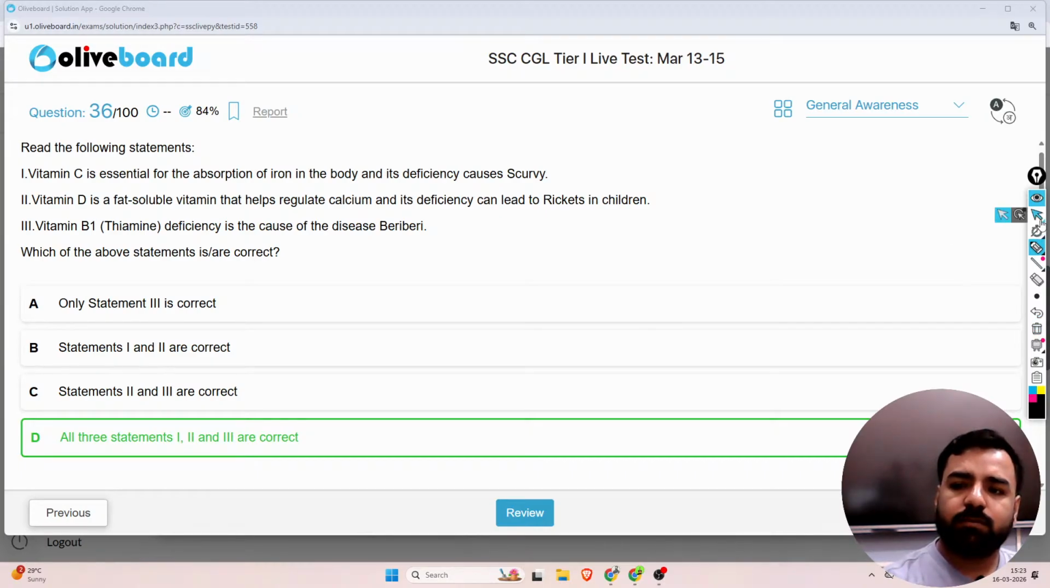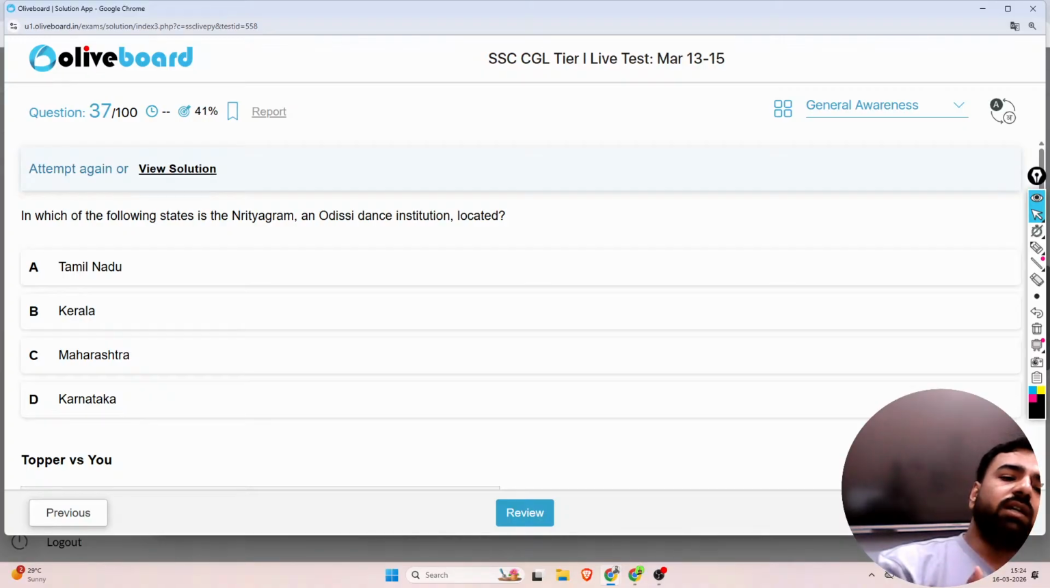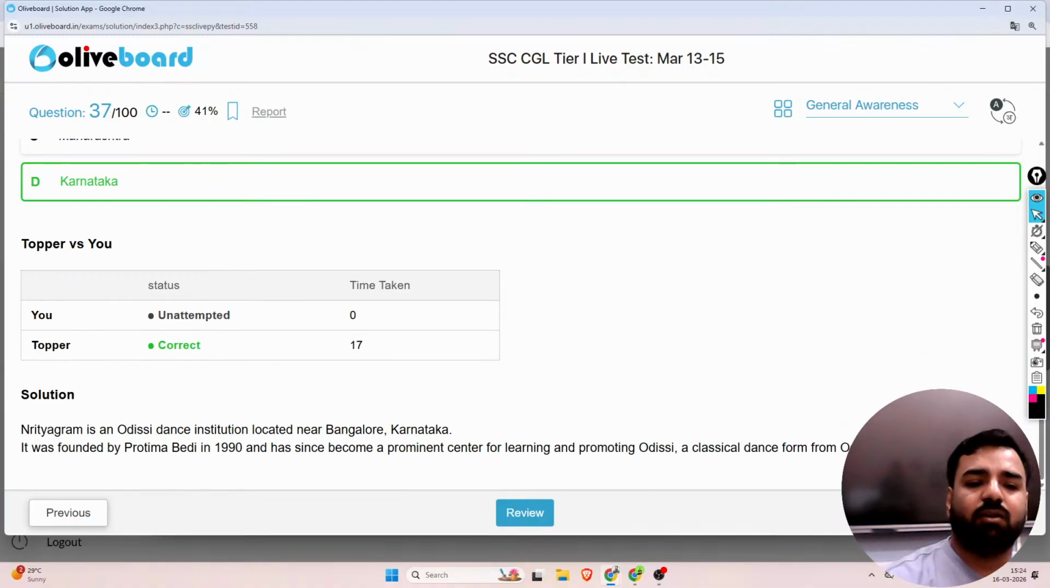The next question is this. In which of the following states is Nrityagram, an Odissi dance institution, located? Tamil Nadu, Kerala, Maharashtra or Karnataka. So the Odissi dance form is from Odisha, we are aware of this, but there is no such option like Odisha. Why? Because it is asking about the Odissi dance institution and it mentions Nrityagram. So that is basically Karnataka because it is near Bangalore. So yes, Nrityagram is an Odissi dance institution located near Bangalore in Karnataka.